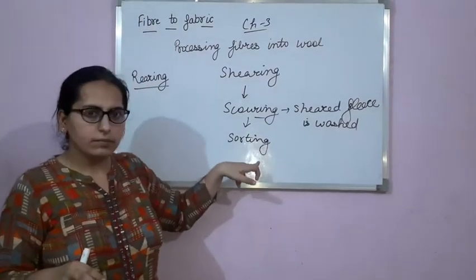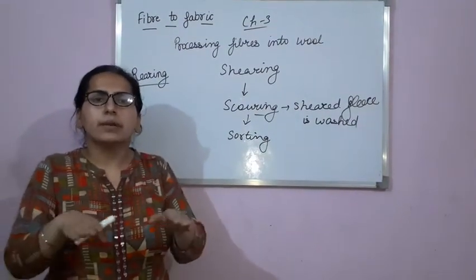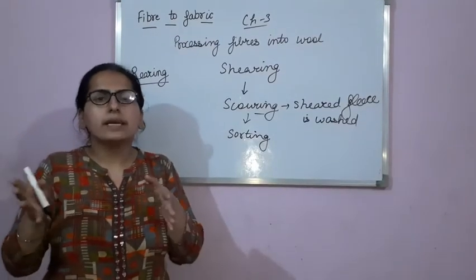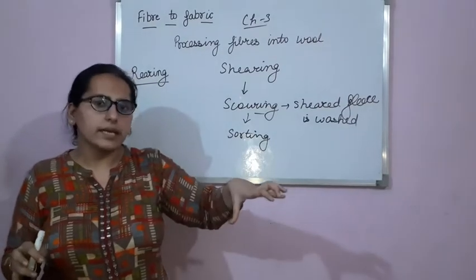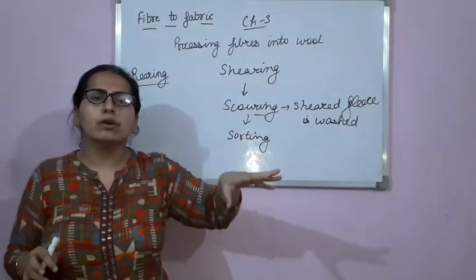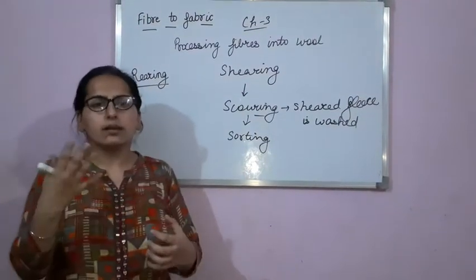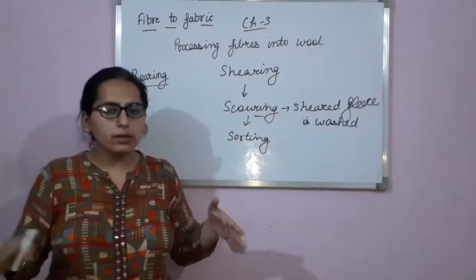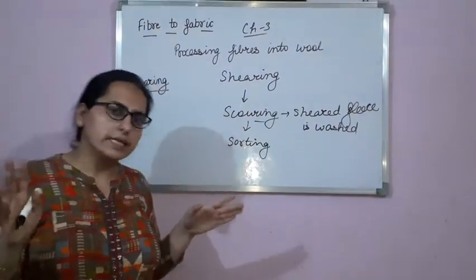So the washed fleece is separated on the basis of texture so that it can be sold according to texture, and the price will also be different. The fibers are sent to a factory where they are sorted.